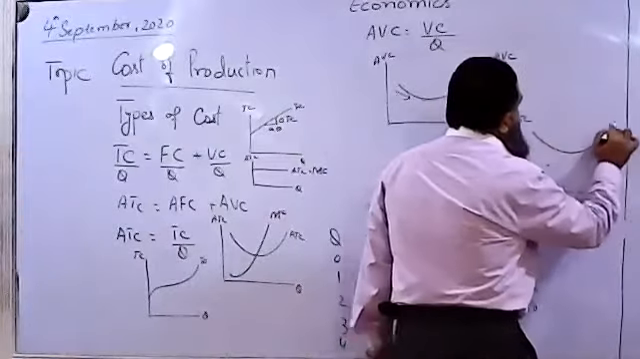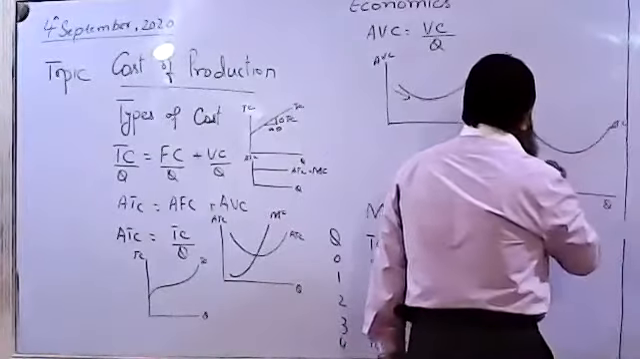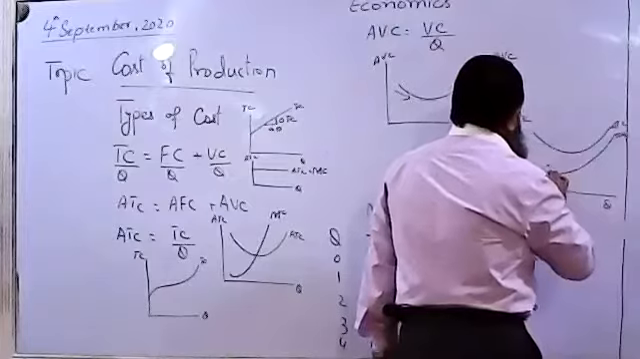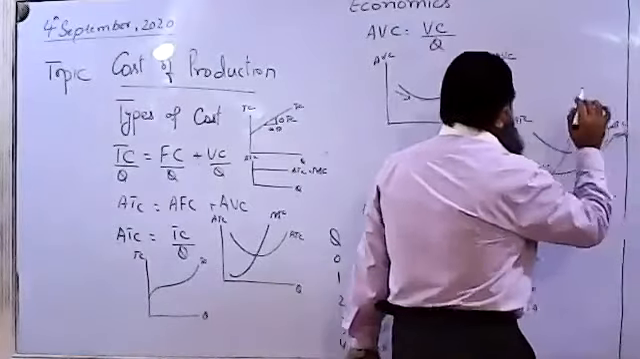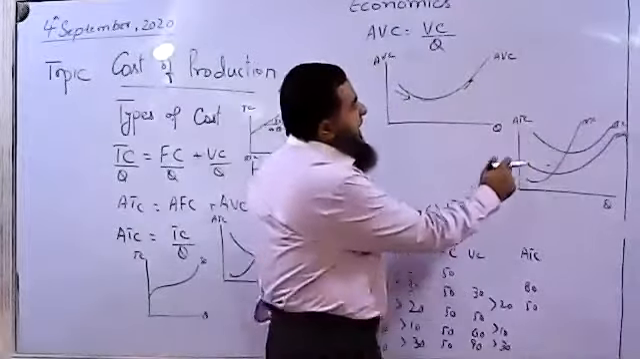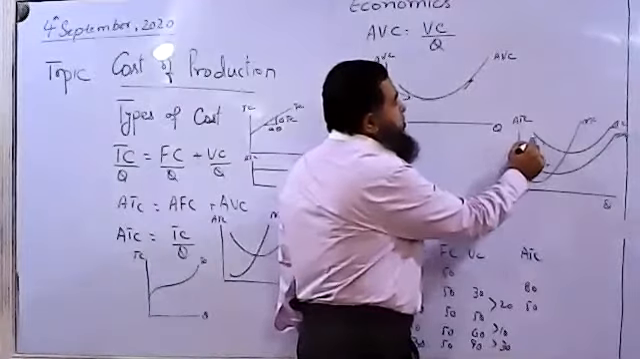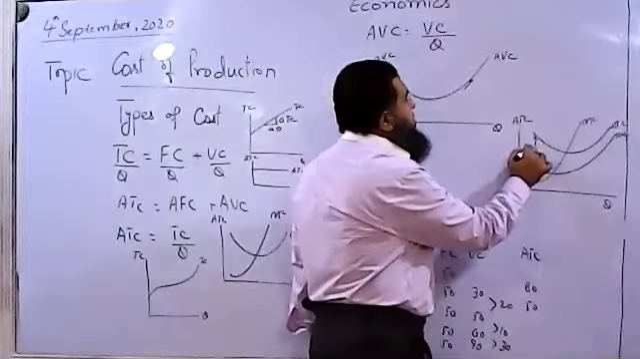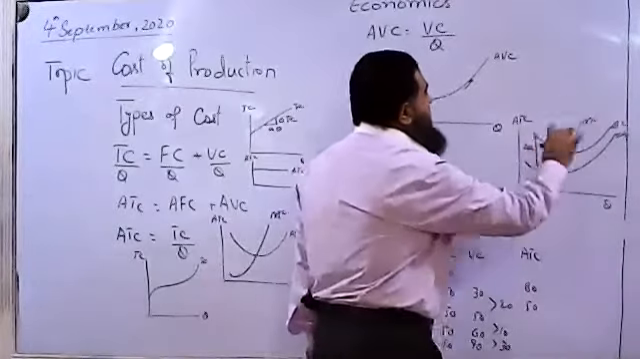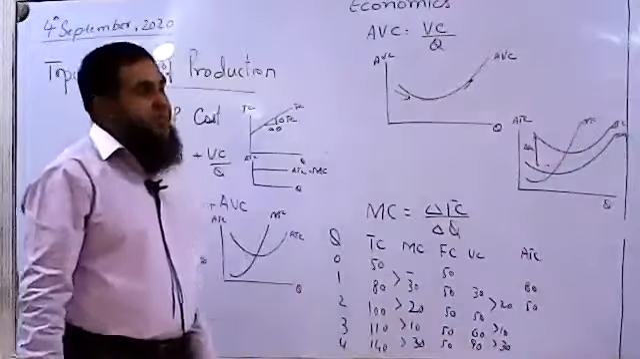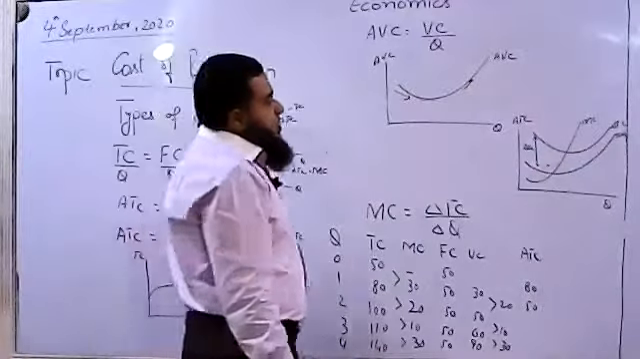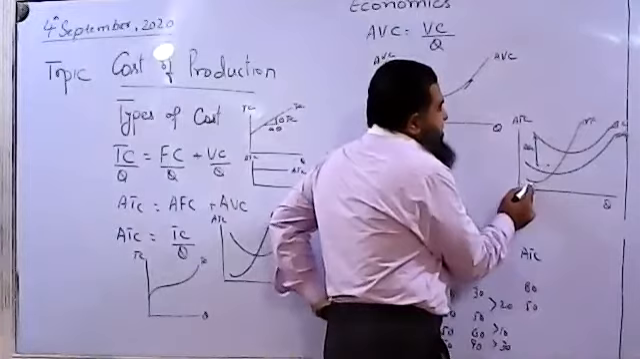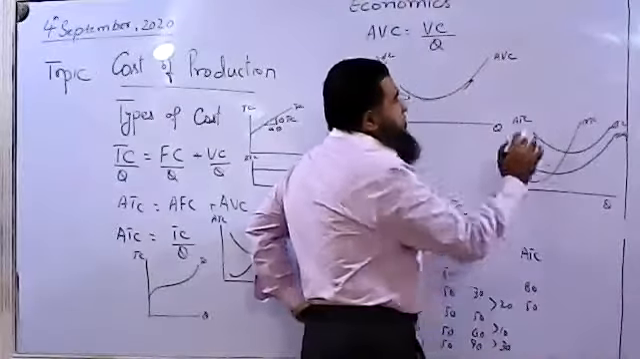It is having this shape: average total cost, average variable cost, and marginal cost. Look at this. The gap between average total cost and average variable cost, that is average fixed cost, is decreasing as more units are produced. So when average variable cost is decreasing, marginal cost is below the average variable cost and average total cost.